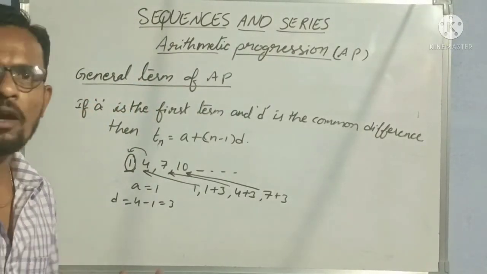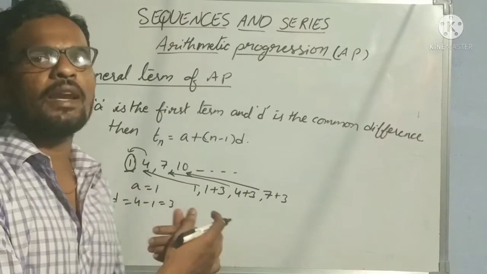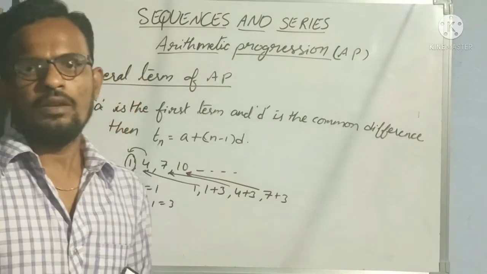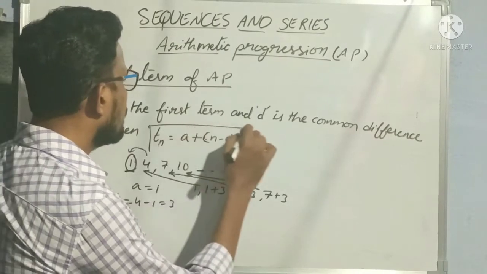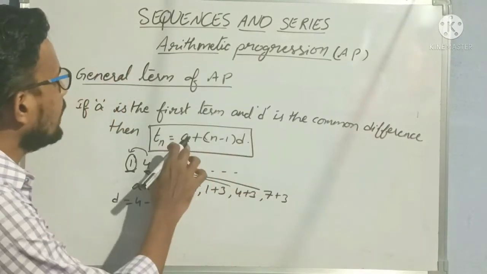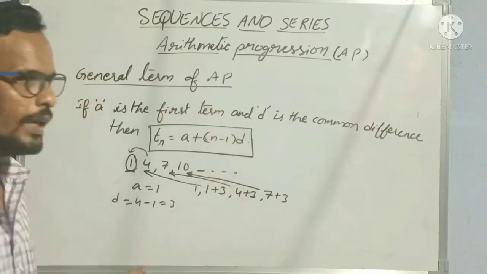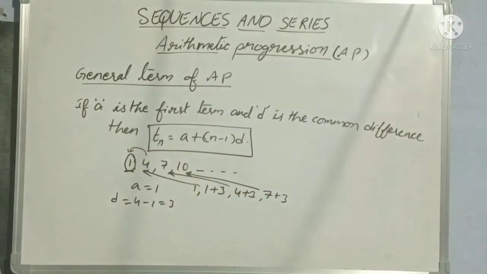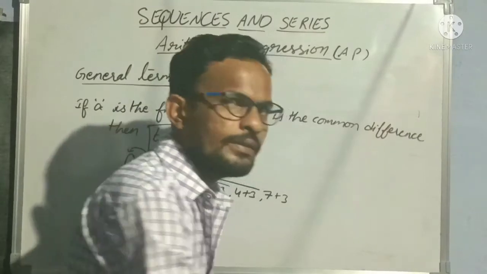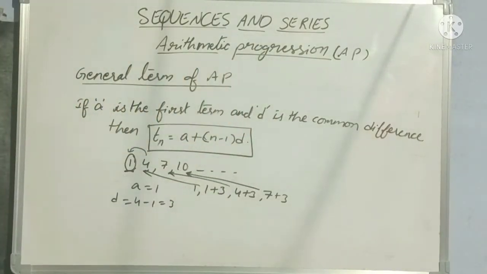From the second term onwards, for every consecutive term we are adding the common difference. That's why if we want Tn, the nth term, the general term, then we have to write A plus n minus 1 times d. This is our formula for finding the general term of the arithmetic progression. Clear? I hope everybody understood clearly now.